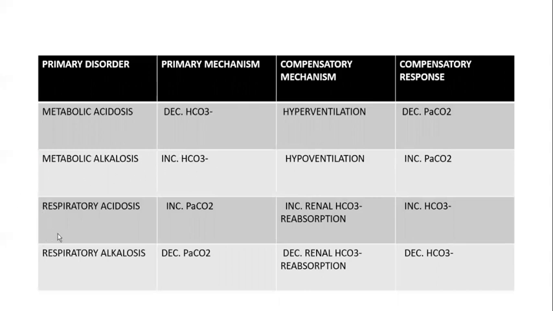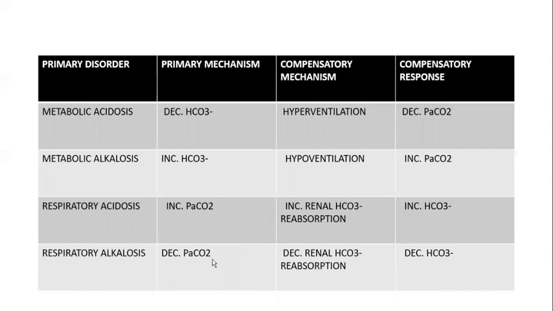Then respiratory acidosis. In respiratory acidosis, the cause is respiratory, so the problem is an increased partial pressure of carbon dioxide. It will be compensated by the renal reabsorption of bicarbonate. So as a response, bicarbonate in our body will be increased. Then in respiratory alkalosis, there will be a decrease in the partial pressure of carbon dioxide.